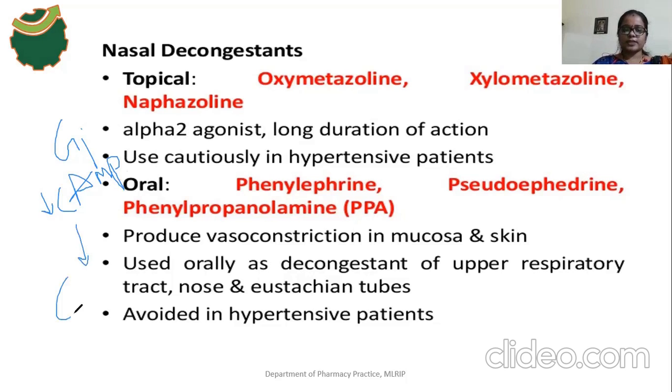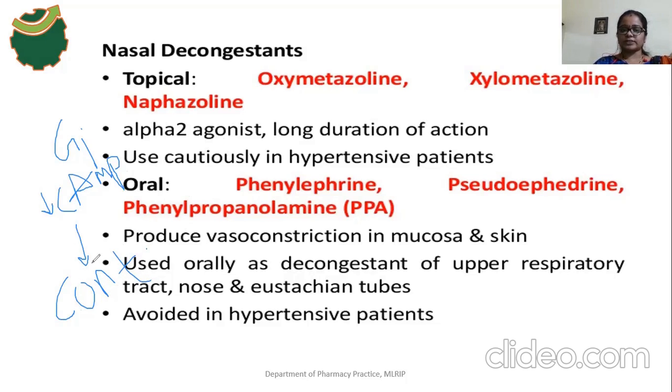Because there is no inhibition of the adenylyl cyclase enzyme, what will happen? There is a phosphorylation of myosin protein. So nothing but a contraction effect will be produced. So that's why it is used to relieve nasal congestion.